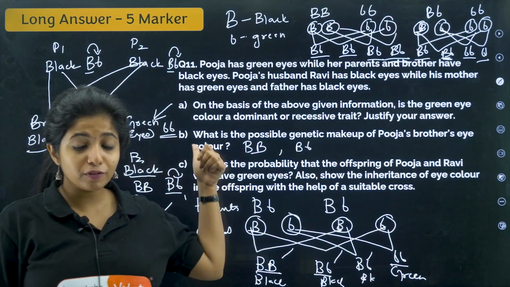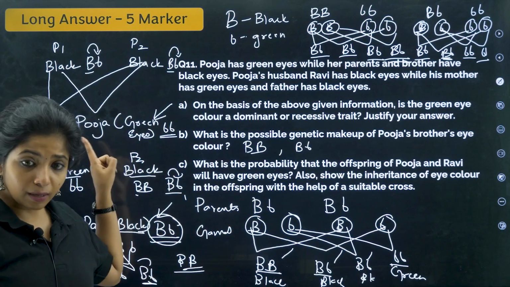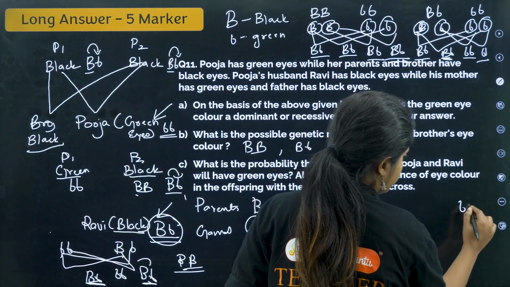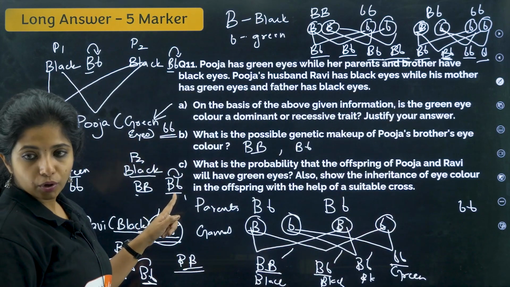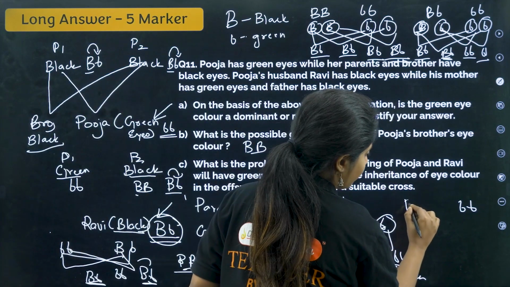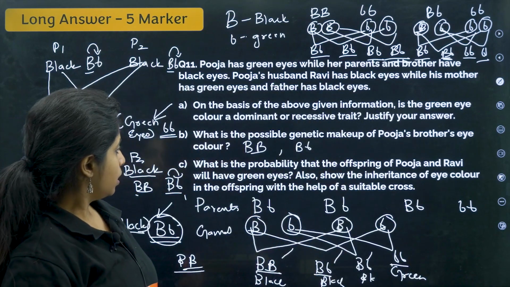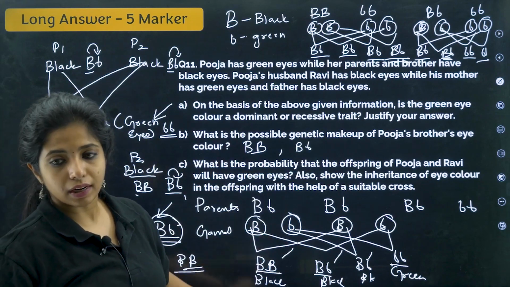Now, if you do not know Pooja's and Ravi's genotype, it will be difficult for you to find this answer. But now since we know, it's easy. So Pooja has small b, okay, and Ravi has capital B, small b. So we have to find the probability of the offspring of Pooja and Ravi who will have green eyes.